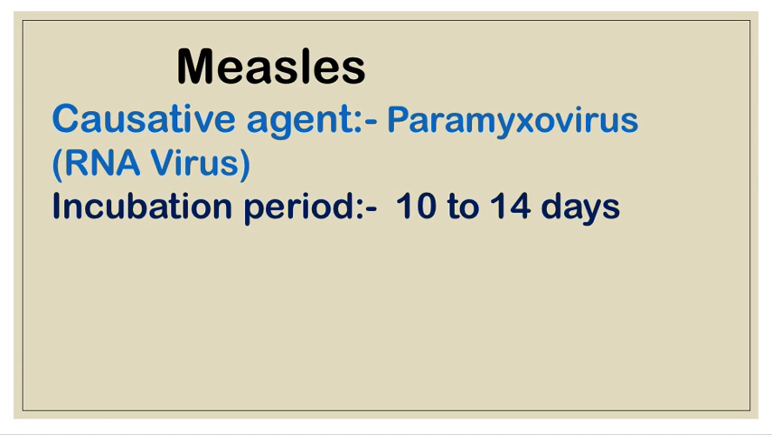Next one is measles, also known as rubeola. Its causative agent is paramyxovirus, which is an RNA virus. Viruses are of two types, DNA virus and RNA virus, and the measles virus is an RNA virus. Its incubation period is 10 to 14 days.